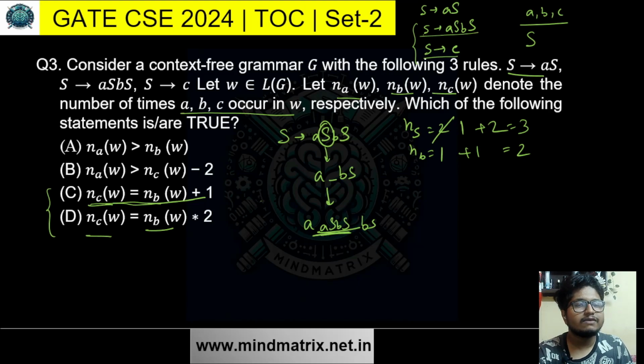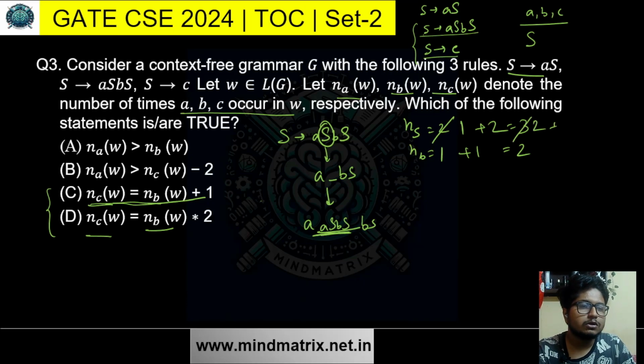Okay, so why are we counting S? The number of S and the number of C is the same. At some point you will replace the S with C, so for one S, one C. So C and S counts will be the same. Forget about C, let's count S. That is why. So number 3 and 2. Then in again some other step you will cut this off.